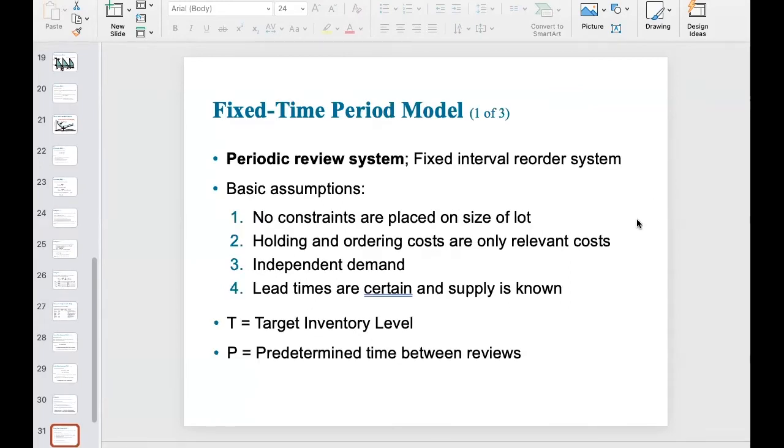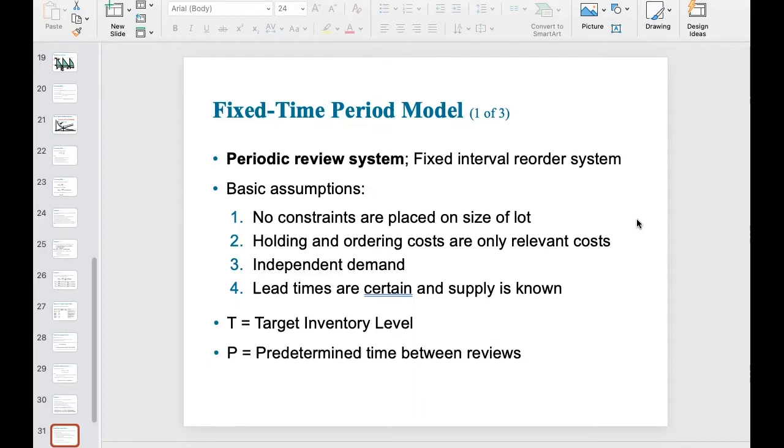All right. So we compared the fixed order quantity model and the fixed time period model conceptually in the last video. Here, let's talk more about the fixed time period model. First of all, the key characteristic of the fixed time period model is that the time interval period for review is fixed. For instance, as an inventory manager, you will only review your inventory at the beginning of every month, or in the middle of every month, or at the end of every month. During this period, you do not look over the inventory amount.